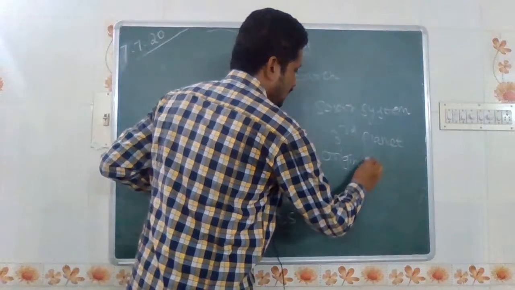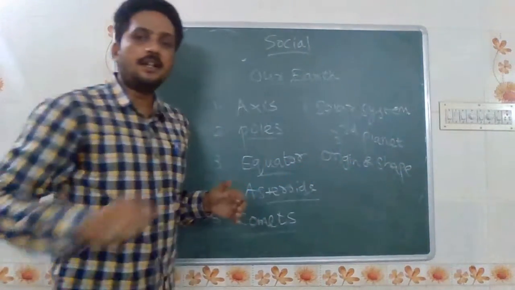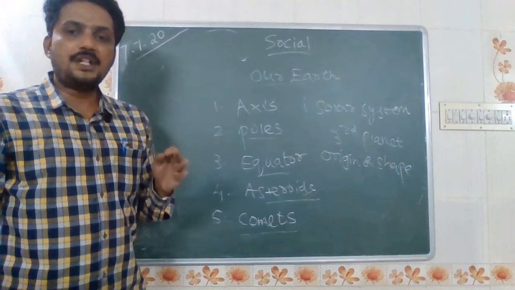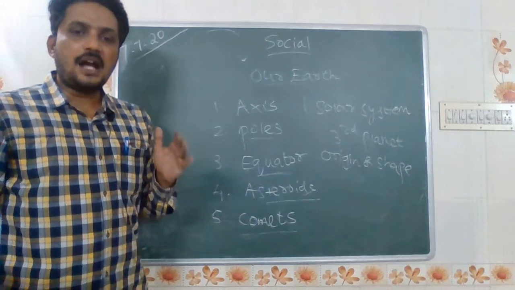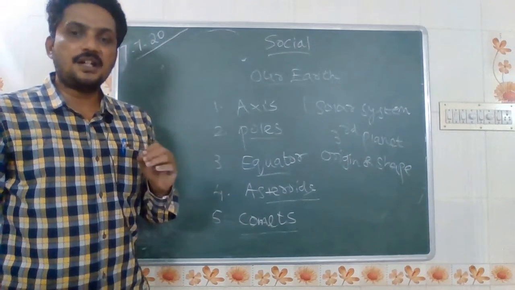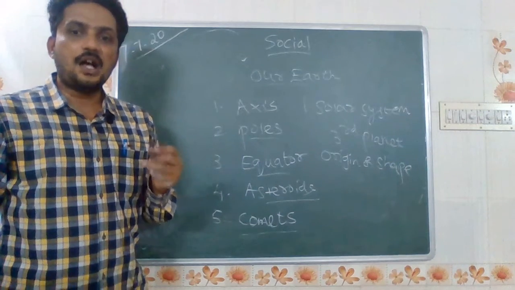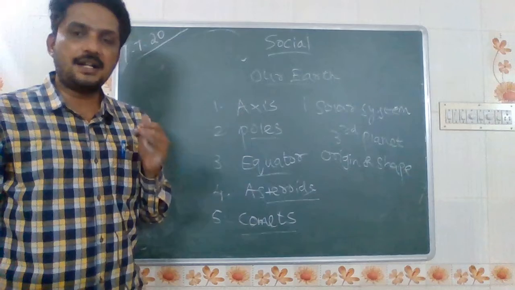Next, we learned about the continents and oceans. How many continents are there? There are 7 continents: Asia, Europe, Africa, Australia, North America, South America, and Antarctica. Again, I am repeating, there are 7 continents in the world: Asia, Africa, Europe, Australia, North America, South America, and Antarctica.